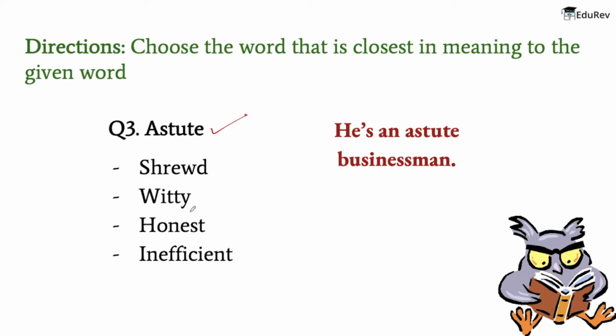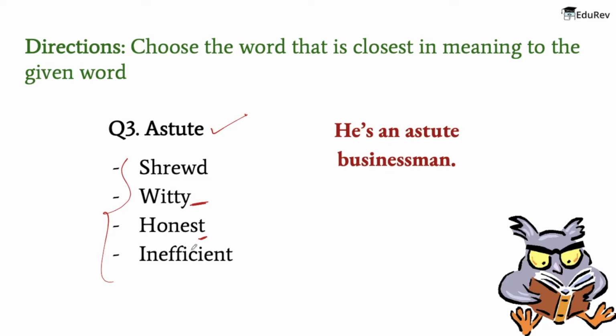Now, let's see what the meanings of these words are and get to know the closest word that is related to the given word. So the word is shrewd. Now the meaning of shrewd is having or showing sharp powers of judgment. Next word is witty. The meaning of witty is showing or characterized by quick and innovative verbal humor. The meaning of honest is to be truthful. And lastly, the meaning of inefficient is not achieving maximum productivity.